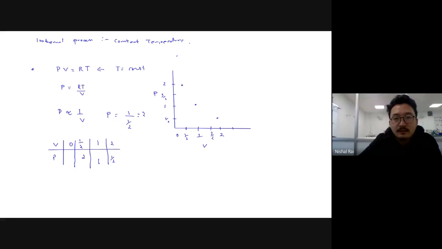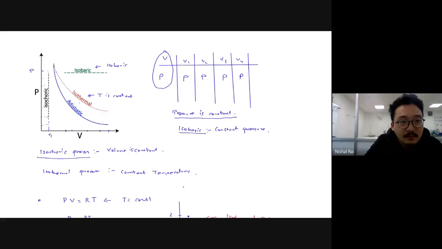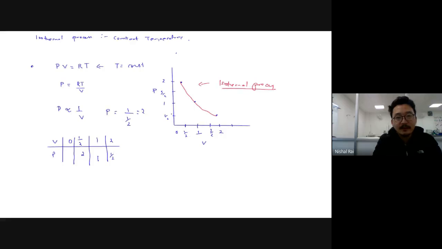So when we plot these points, we'll get something like this. So this is the isothermal process. That's why for the isothermal process you are getting an inverse curve like this. Now, is this point clear? One more thing is left, that is adiabatic.